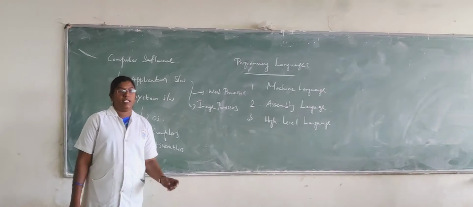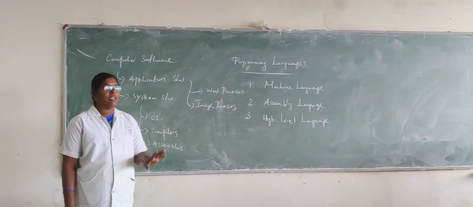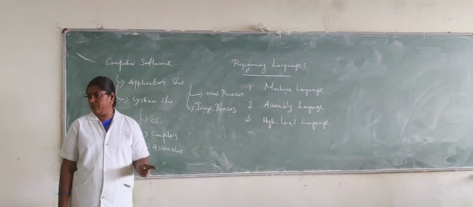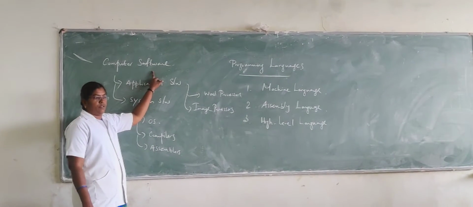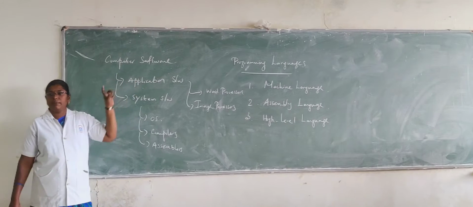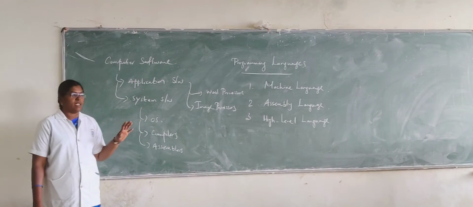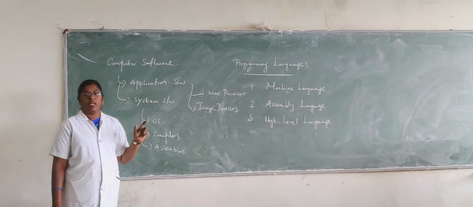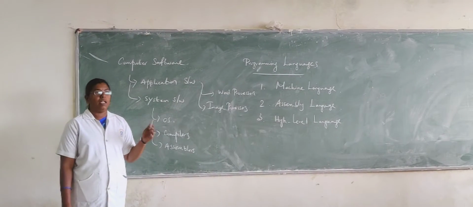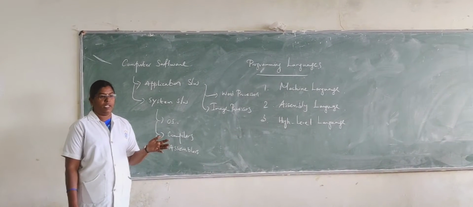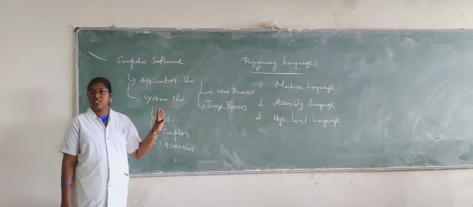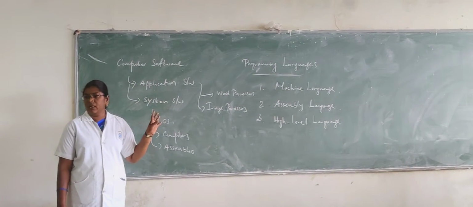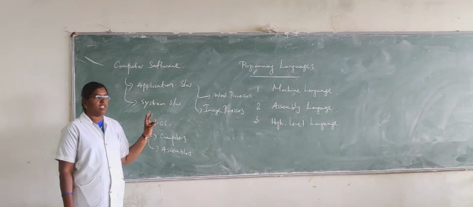So when is it called a program? If we give a small number of instructions, it is known as a program. If we give a huge number of instructions, it is called software. The fewer instructions perform a simple task only. Suppose you do a complex work, you give a lot of instructions, and that is known as software. Fewer instructions are known as a program. So it is clear what is meant by program and what is meant by software.